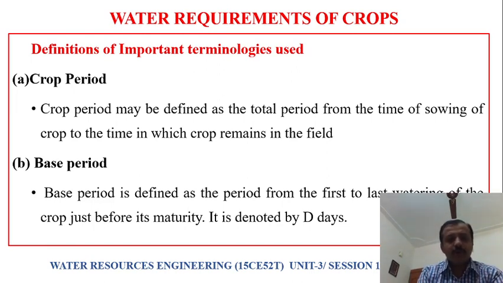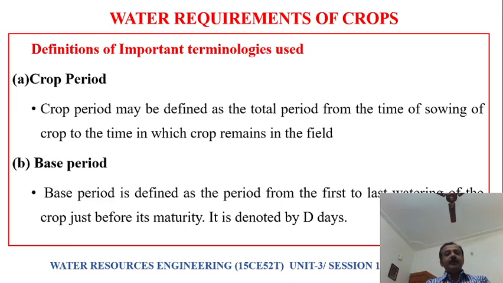One is called crop period. What is this crop period? Crop period may be defined as the total period between the time of sowing of the crop to the time in which the crop remains in the field. That is the time interval between sowing and harvesting. This time interval we call the crop period.